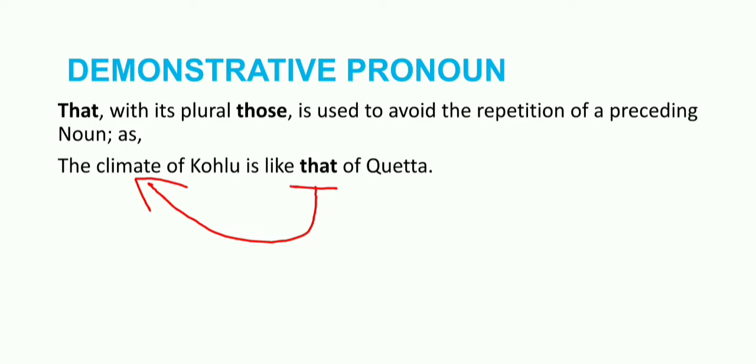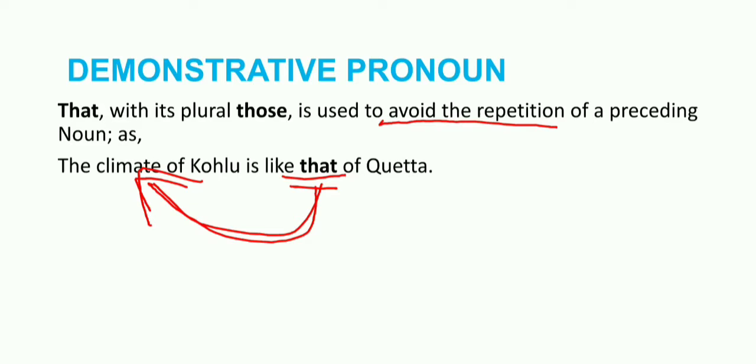The climate. We may say that it is used to avoid the repetition of the noun which comes before the demonstrative pronoun. So the actual sentence is: the climate of Kulu is like the climate of Quetta.